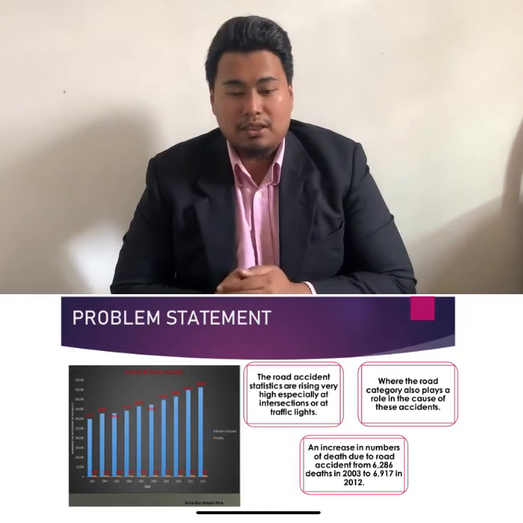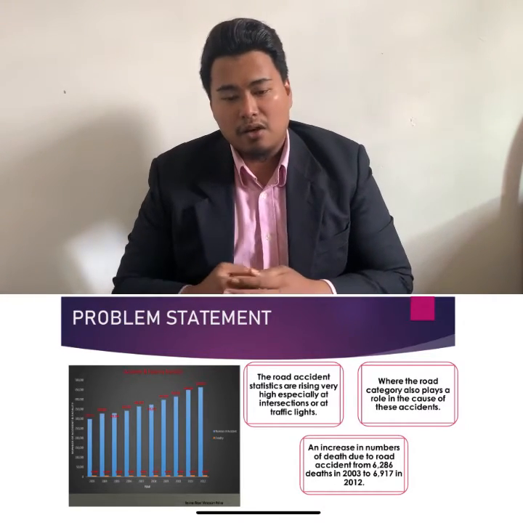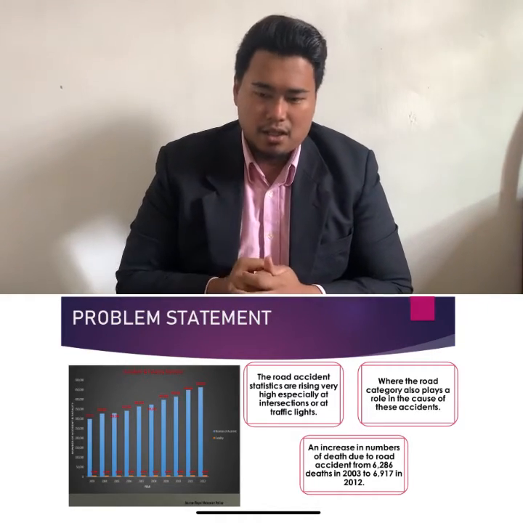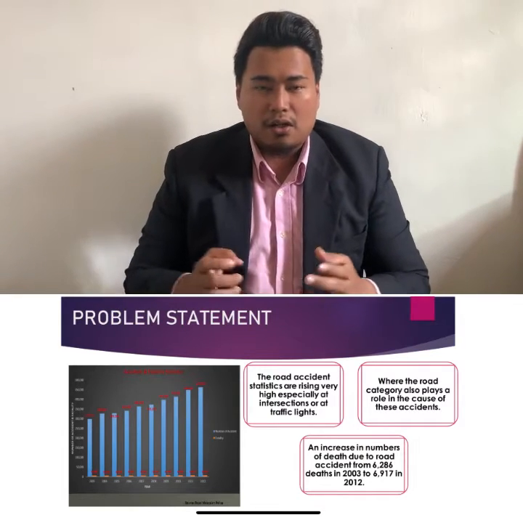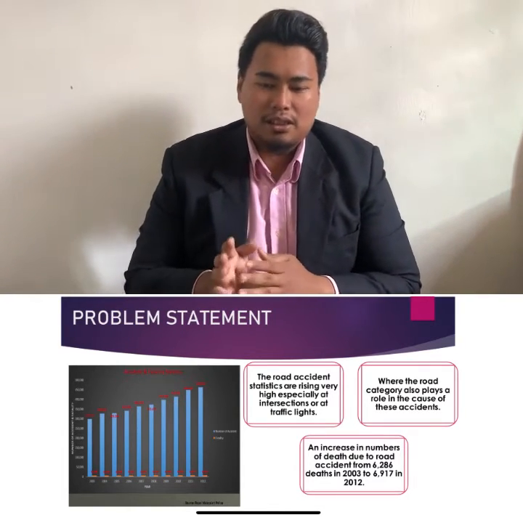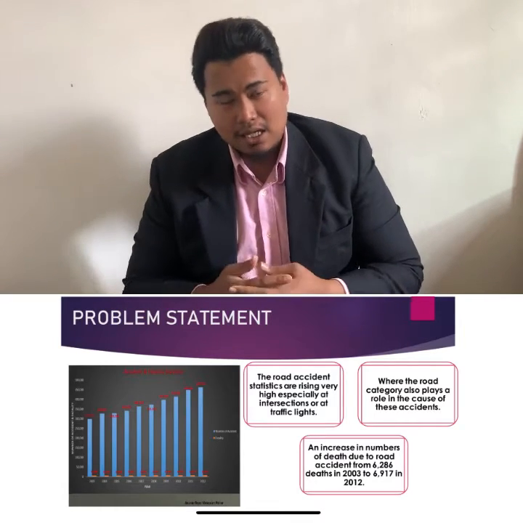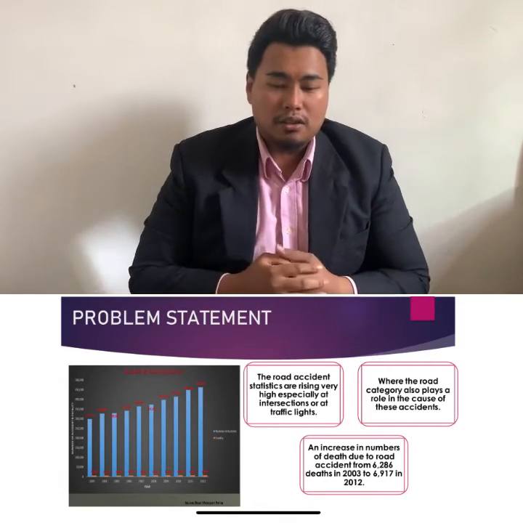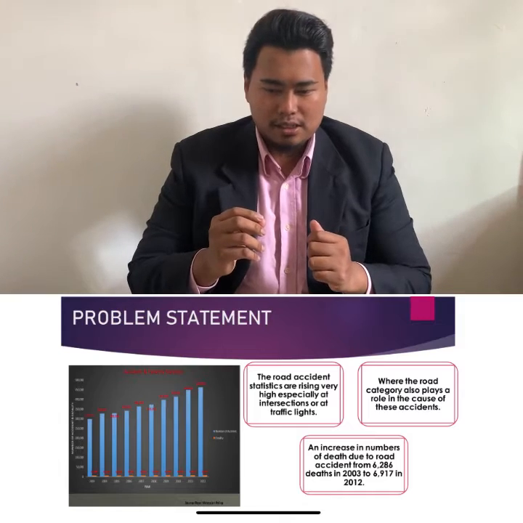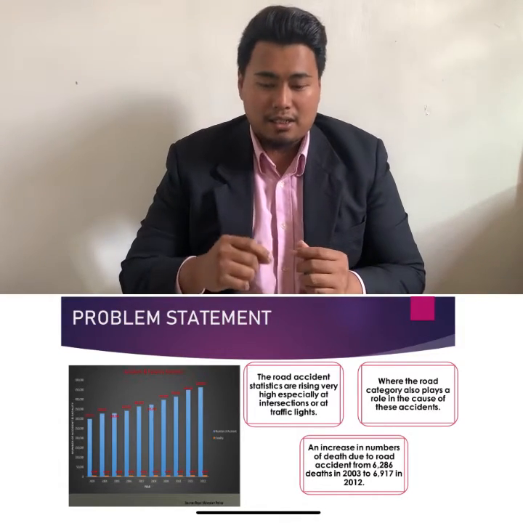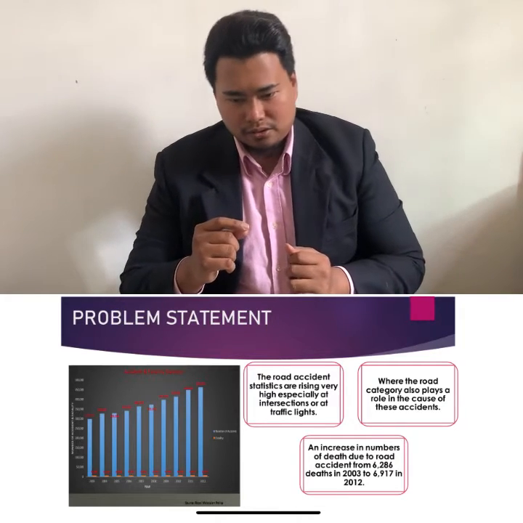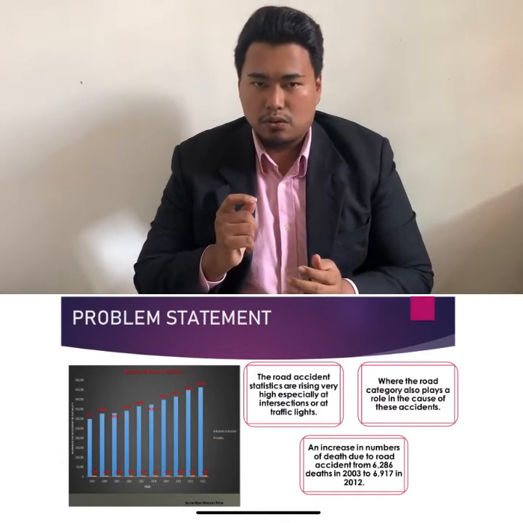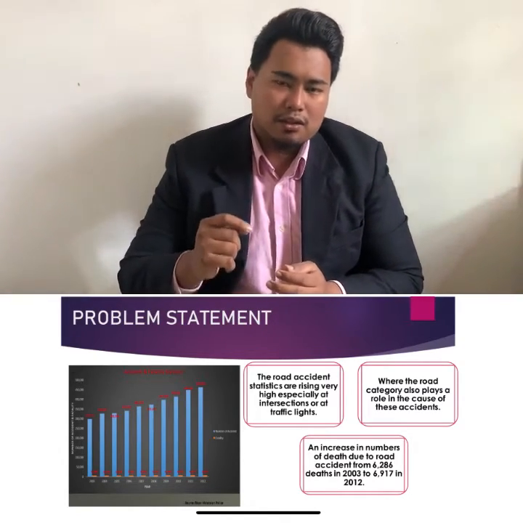The problem statement is that road accident statistics are rising very high, especially at intersections or at the traffic light. Second, the road category also plays a role in causing accidents. Third, the number of deaths due to road accidents rose from 6,286 in 2003 to 6,917 in 2012.